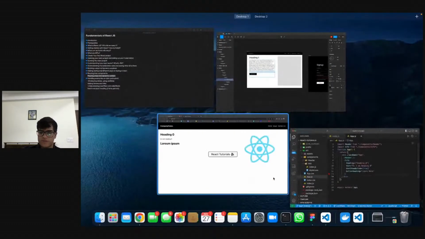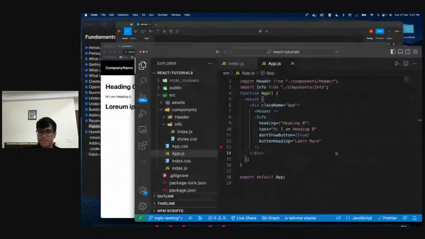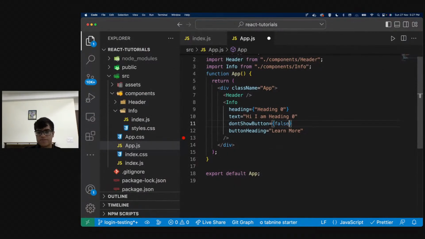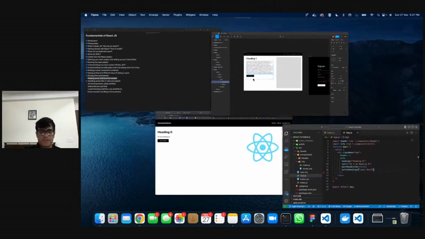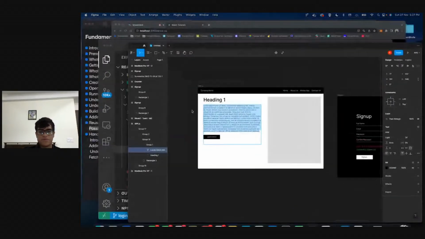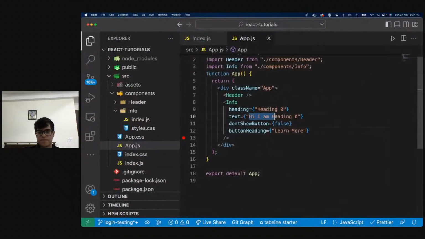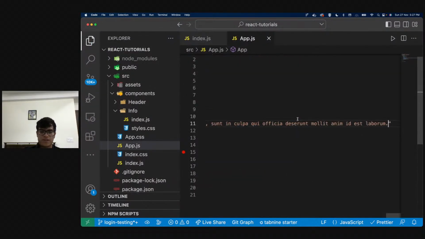And if I want to, I can even just make this false. You don't need to pass it like this. You can pass it like this, but it's always good to pass everything in curly braces in React or in JavaScript, basically. So instead of this text, I'm just going to have the lorem ipsum text over here, just so that our website looks fine.